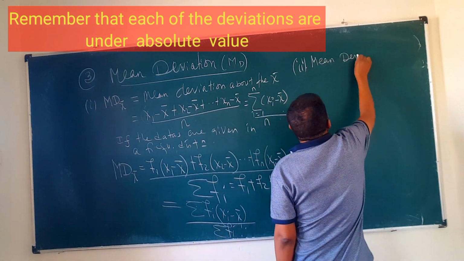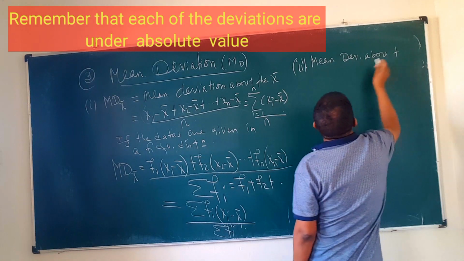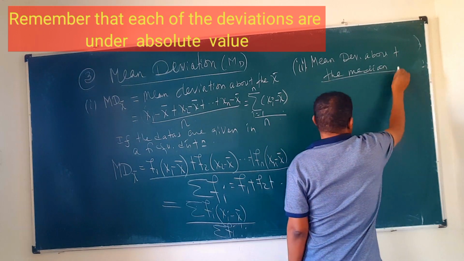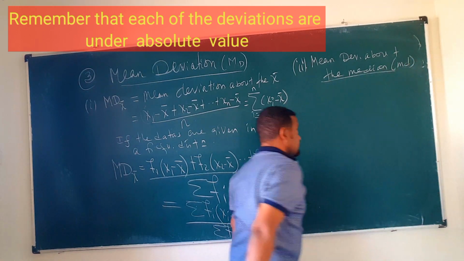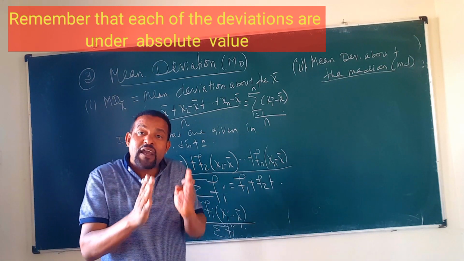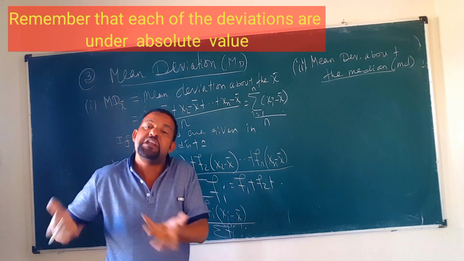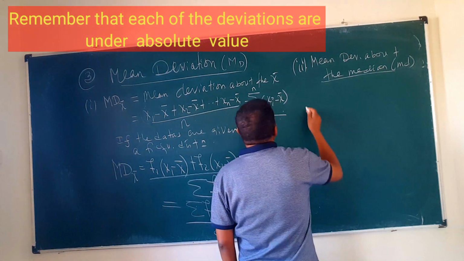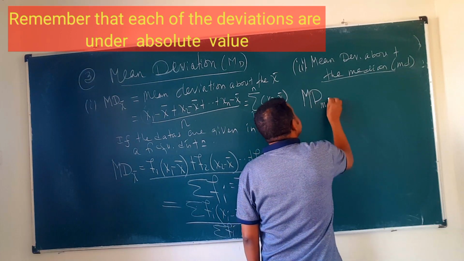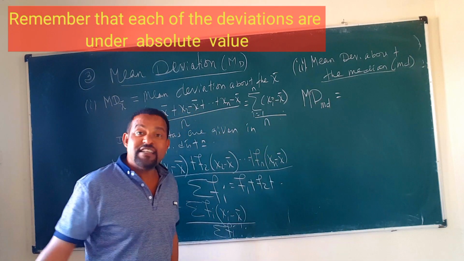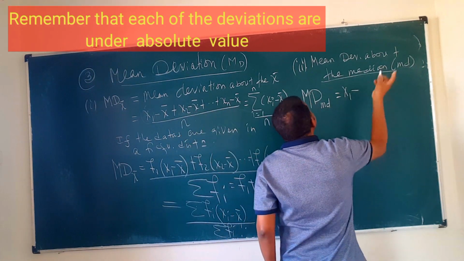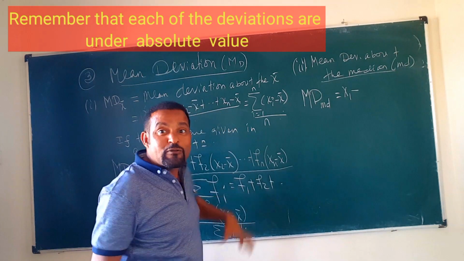If it asks for mean deviation about the median, which is of course MD, from each value, from each data point, what do we subtract? We first find the median. So the mean deviation about the median is given by, for each data point, x1 minus, earlier it was the mean, now we subtract the median.